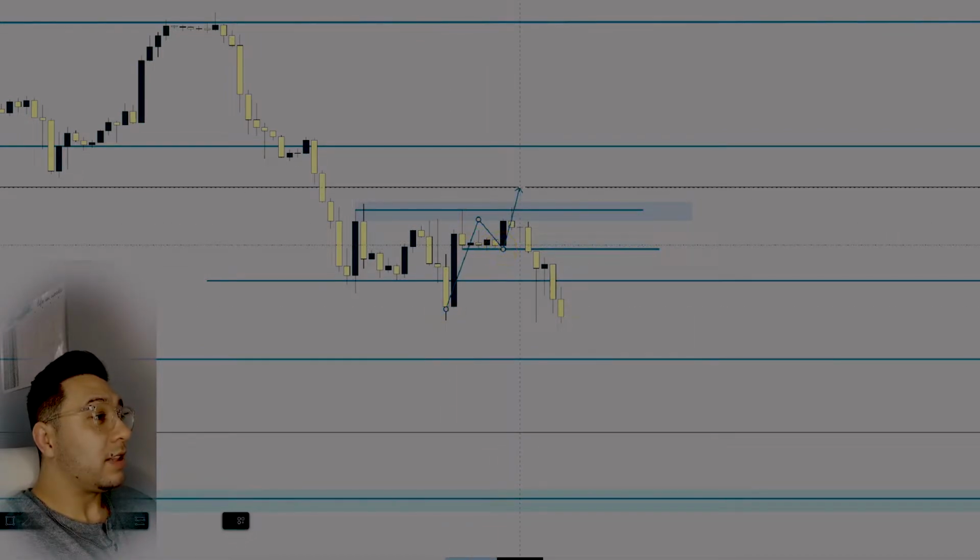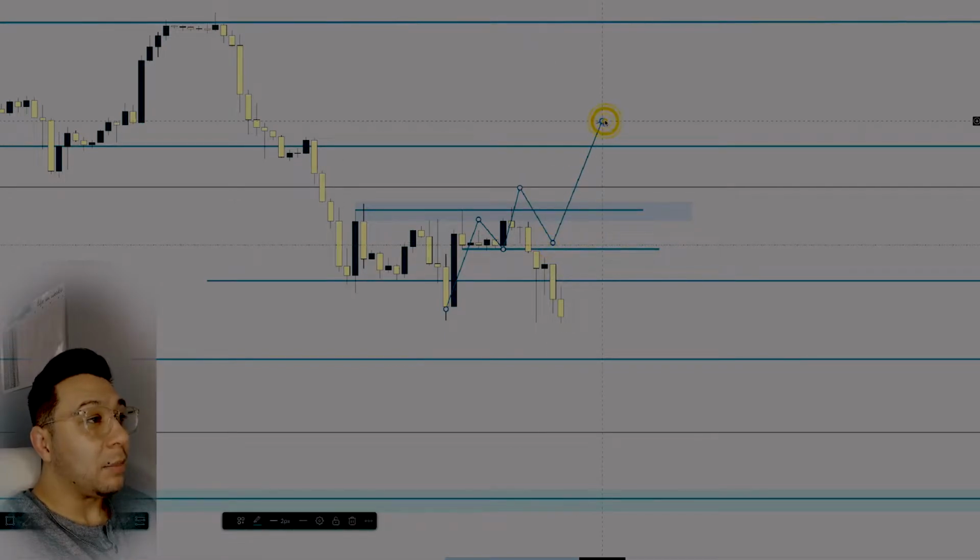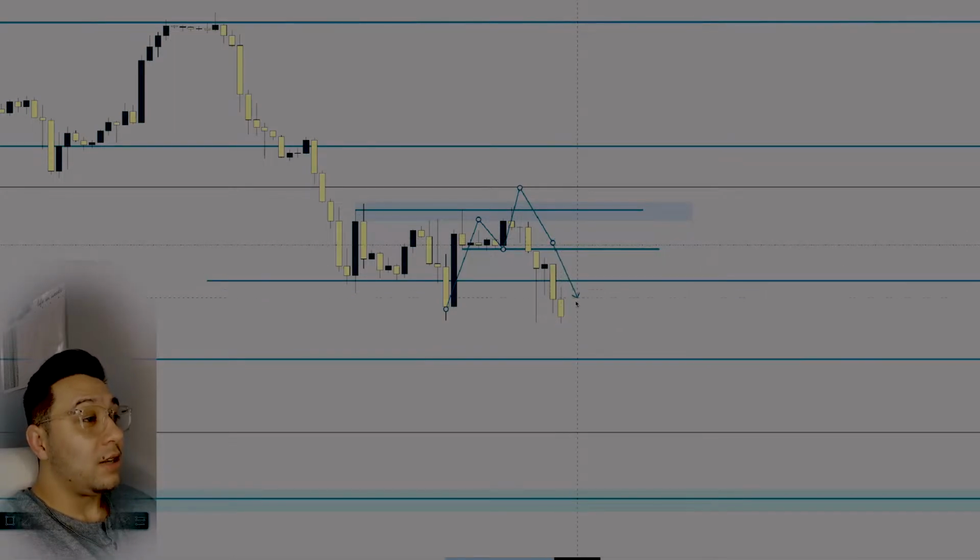So really it should have went like this, came down, higher low at some point, continue higher, but that didn't happen. As you can see, the market, instead of pushing higher, broke this level and continued lower.